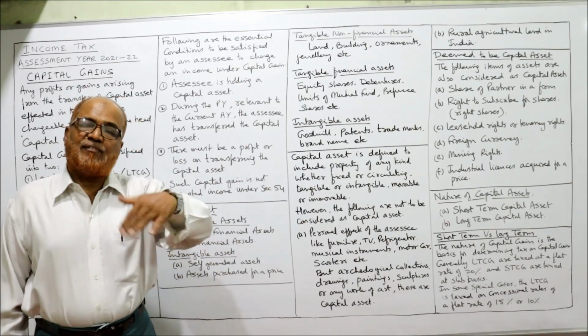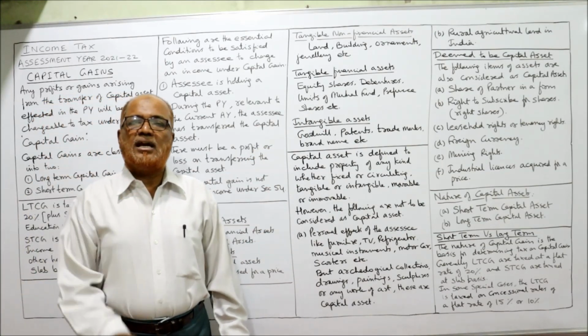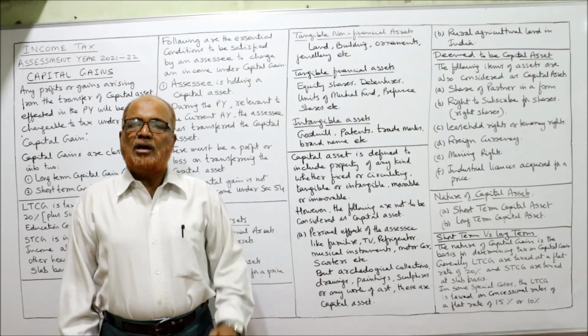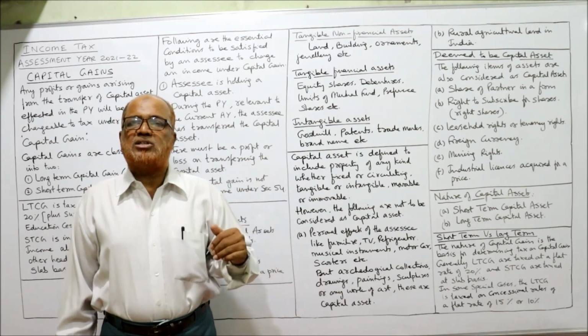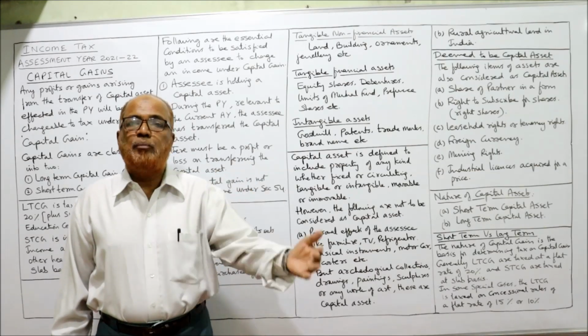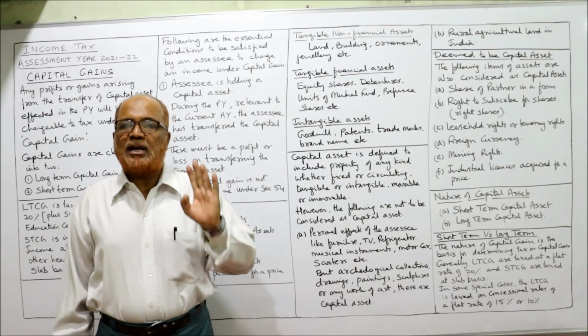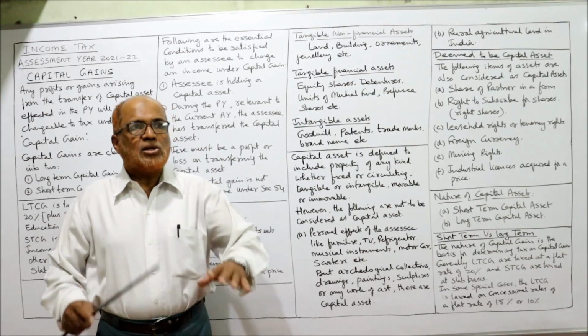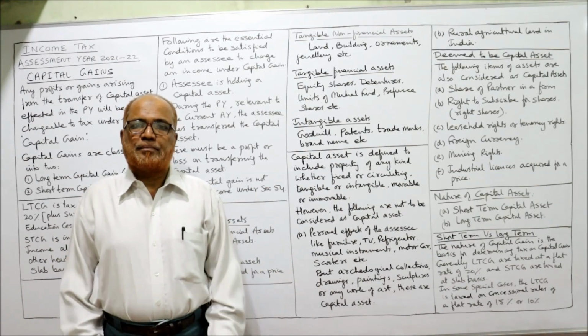Now, tangible financial assets. What are tangible financial assets? These include shares, equity shares, preference shares, debentures, and units of mutual funds, etc. All these are documentary in nature. They do not have any physical existence, but they exist.